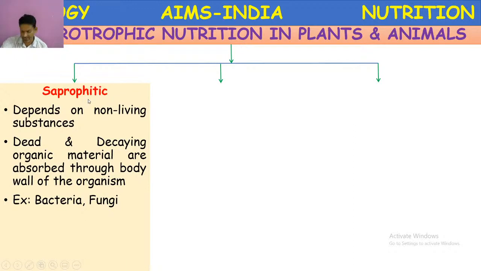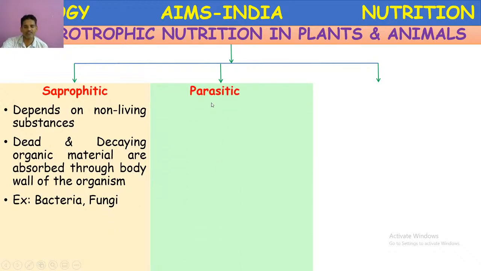In animals, heterotrophic nutrition, they are called saprozoites. Saprozoic nutrition is there. Saprophytic nutrition in plants, saprozoic in animals. Example, Entamoeba histolytica, a unicellular animal. It absorbs the nutrients, directly digested food materials present in the intestine, and certain worms also.